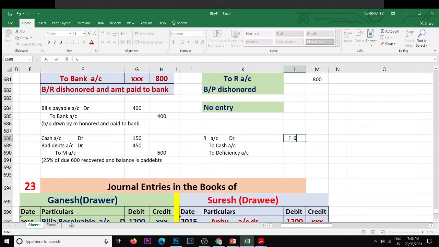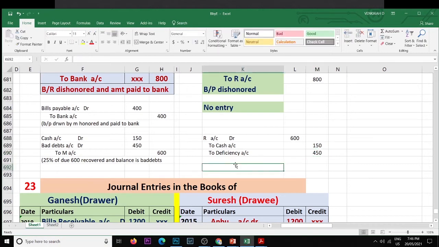Due from R is 600, we can pay 150. The remaining unpaid amount still shows in the records of M as 450.